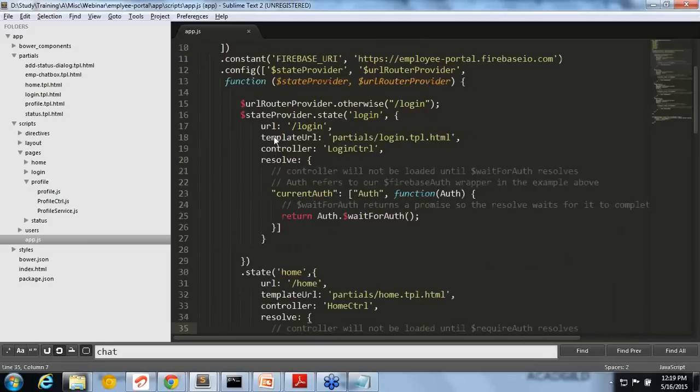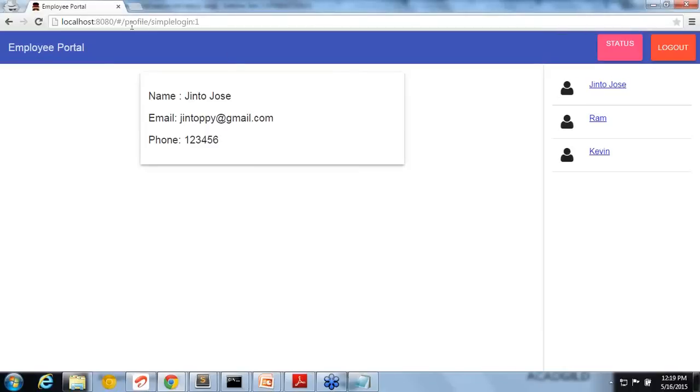With UI router, we can specify the state. You have to think that this is a single page application, right? So state means it is not reloading the page or anything. You can think of it like a backend needing routing. Let's say the backend alone is rendering the HTML. You need a routing mechanism: if it is slash login, you go to the login page; if it is slash sign up, you go to the sign up page. So the backend has a routing mechanism. In the same way, in a single page application, you need a routing mechanism on the client side also.